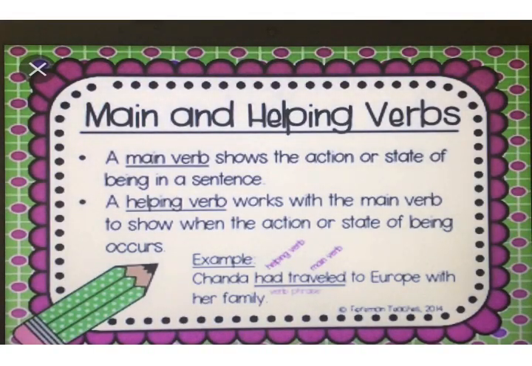Here, as you can see, a main verb shows the action or state of being in a sentence. A helping verb works with the main verb to show when the action or state of being occurs. Like, as you can see, Chadda had traveled to Europe with her family. The main verb that is being performed here is traveled. So traveled is the main verb. Had, as I've told you, is, am, are, was, were, has, have, had, do, does and be, they are primary auxiliaries. They are helping verbs. So had is a helping verb and traveled is the main verb.